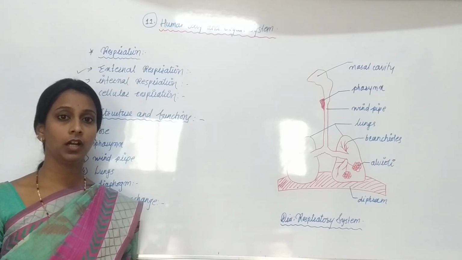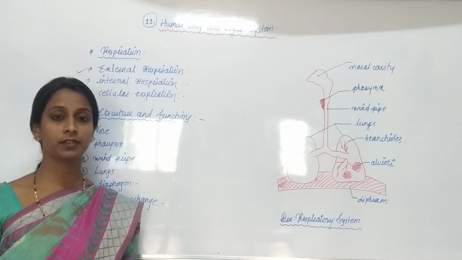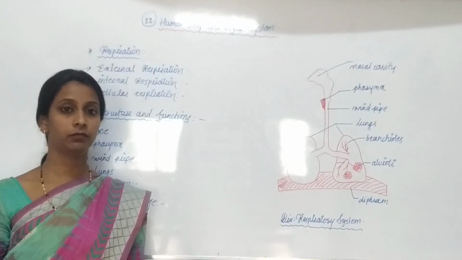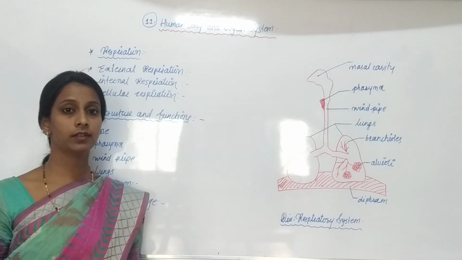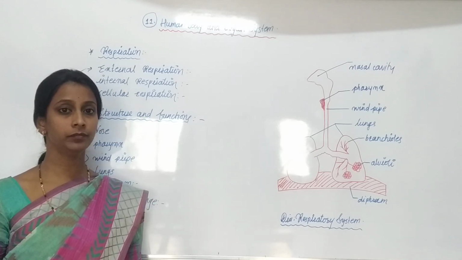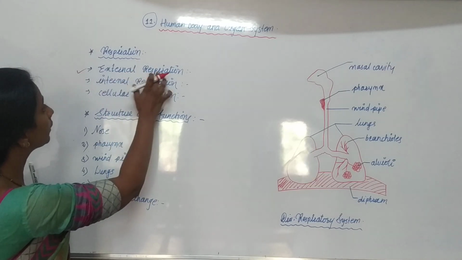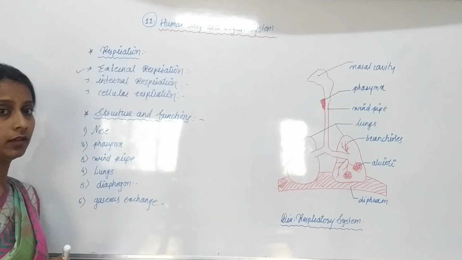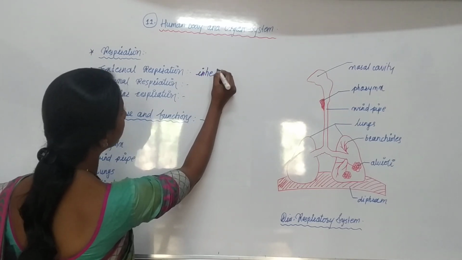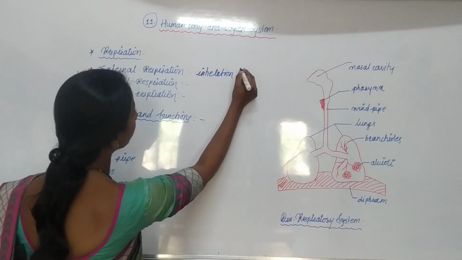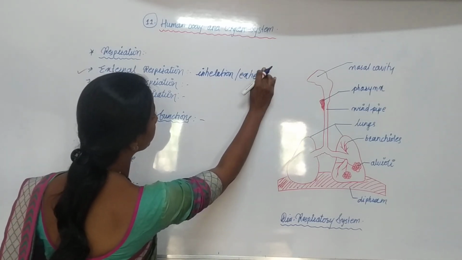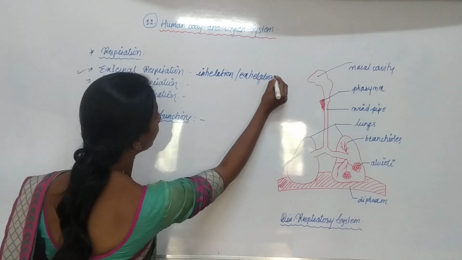After some time, after other processes are carried out on this oxygen, carbon dioxide comes out from our body and is exhaled into the surroundings. So in external respiration 2 processes take place, inhalation and exhalation.